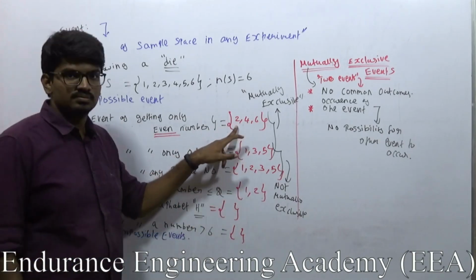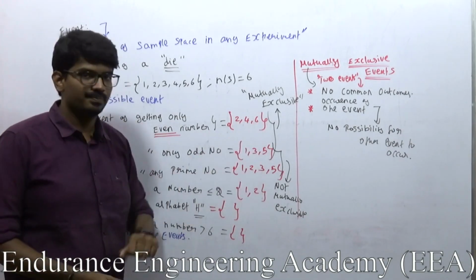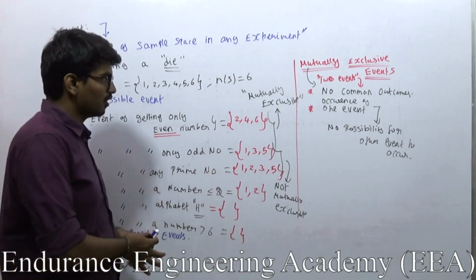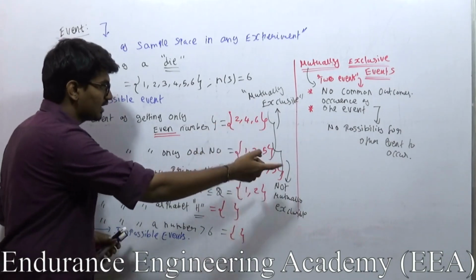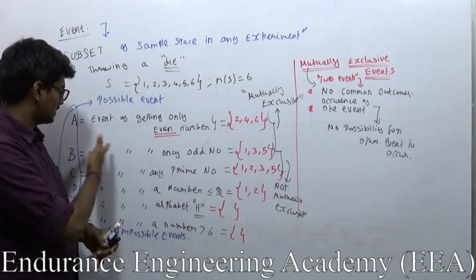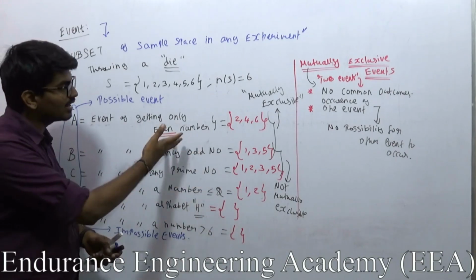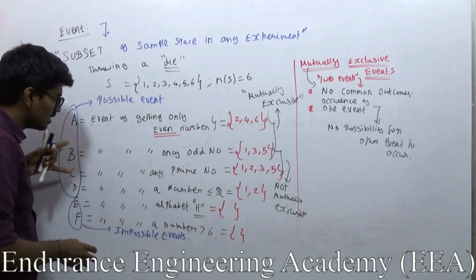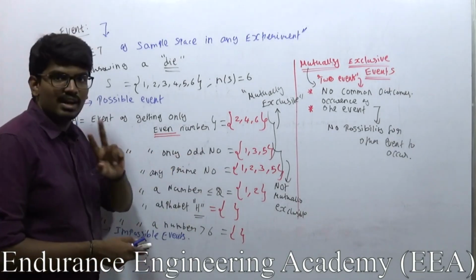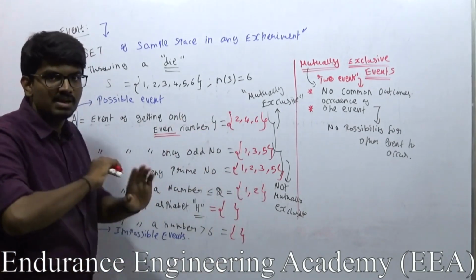I am getting 2, or I am getting 4, or I am getting 6. Now these 2, 4, 6 are not there in event B, right? Which indirectly means that event B cannot be satisfied. Only event A can happen. That is, I can get only an even number. But at the same time, see here, B and C. Now if the odd number event is occurring, for example, I am getting 1, then event B has happened.